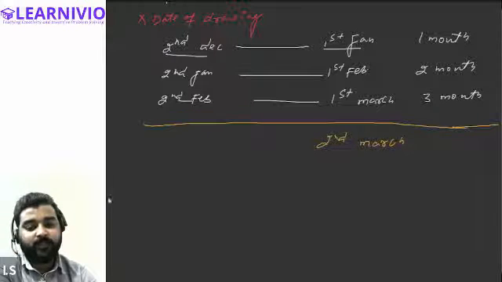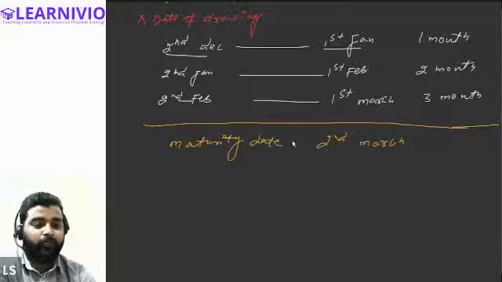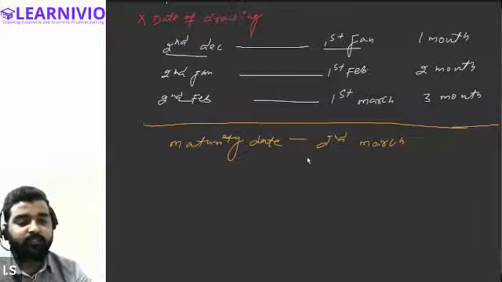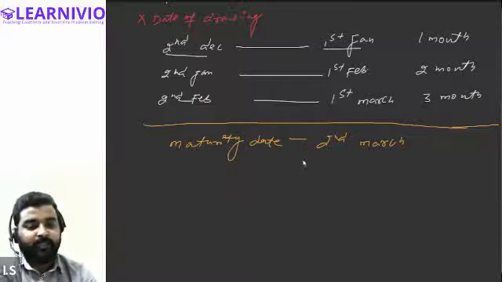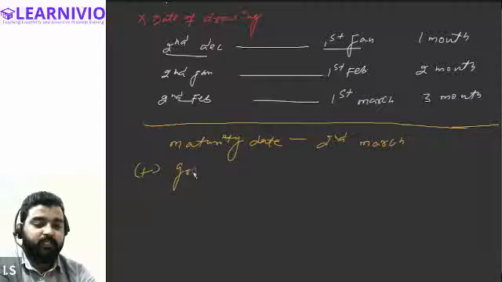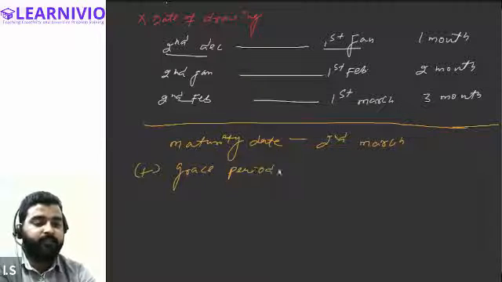Now try to understand. 2nd March is still not considered the due date. This is considered the date of maturity. I am entitled to ask for the payment on 2nd March, but this is not the due date. For calculating the due date, we add 3 more days of grace period. Grace period of how many days? 3 days are added to this particular date.